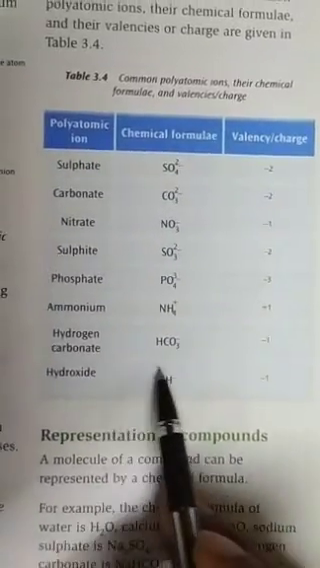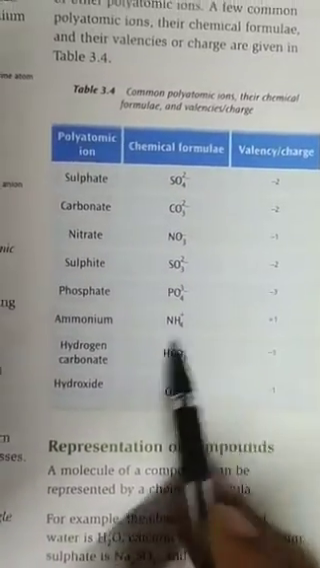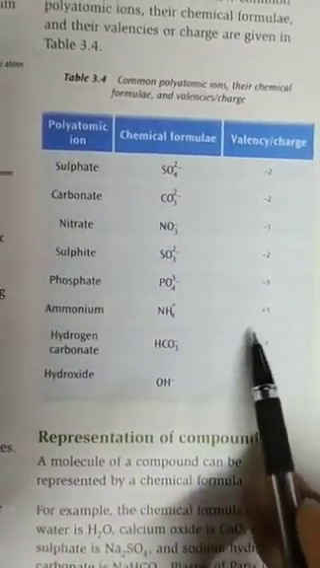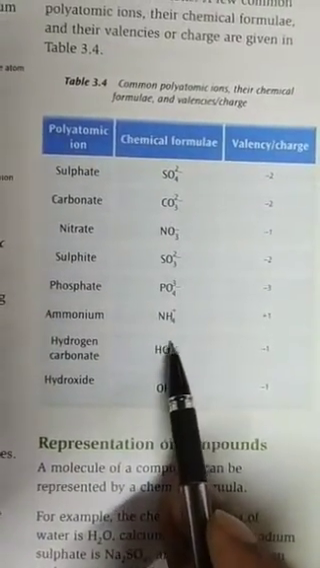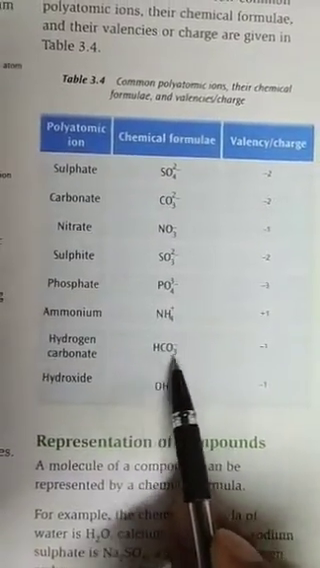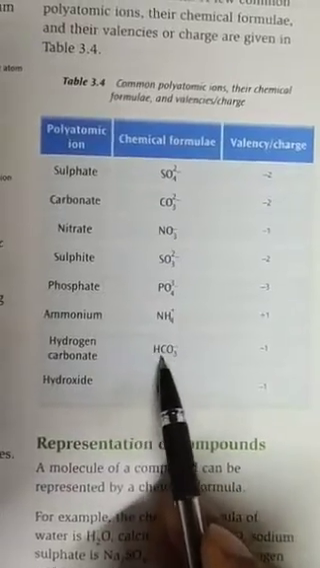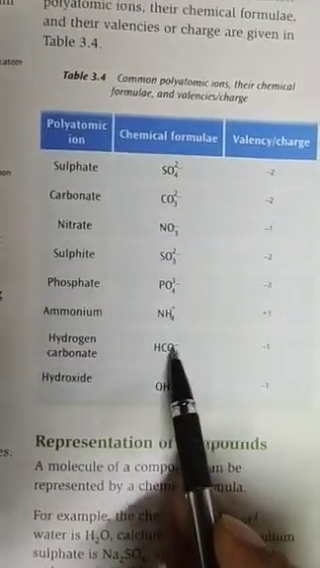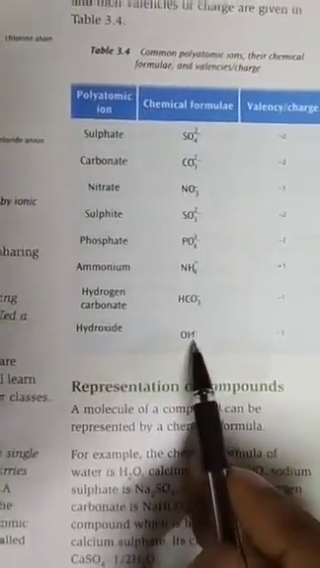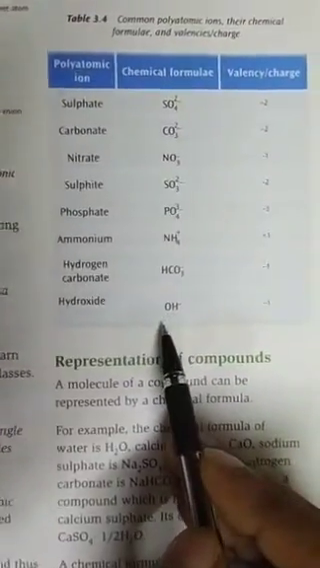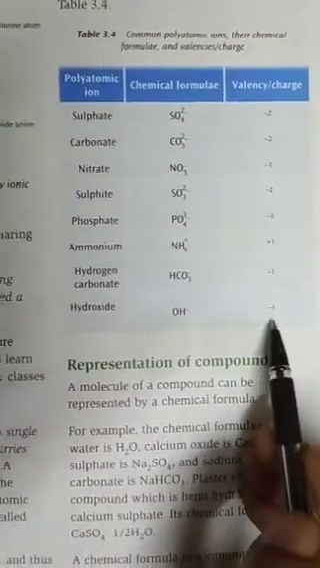Hydrogen carbonate, HCO3 minus. Here also the valency is minus 1, because the charge of the hydrogen carbonate ion is actually minus 1, that's why the valency is minus 1. Hydroxide ion, OH minus, is also a polyatomic ion, so here it is minus 1.